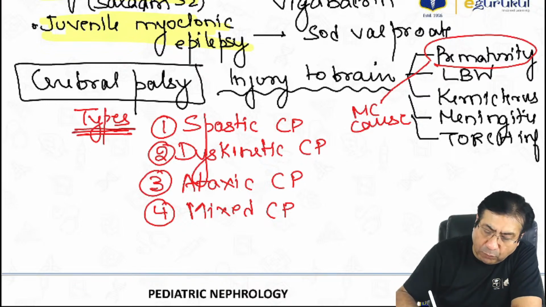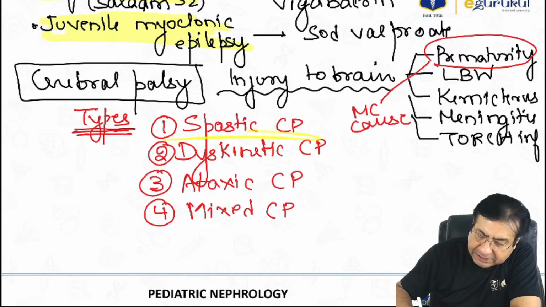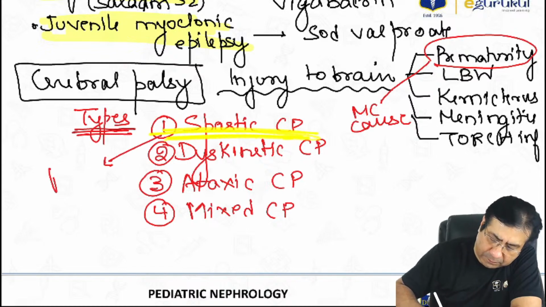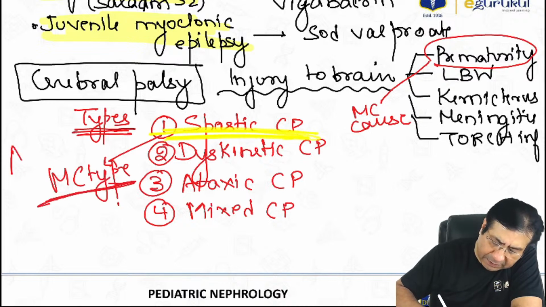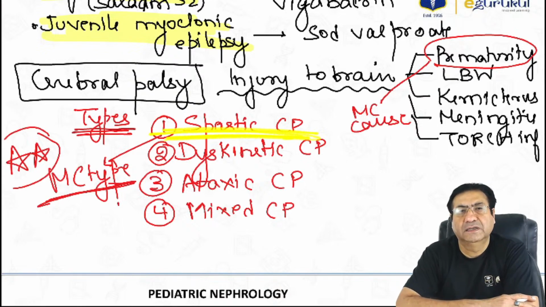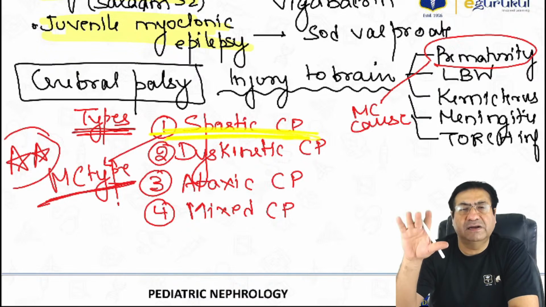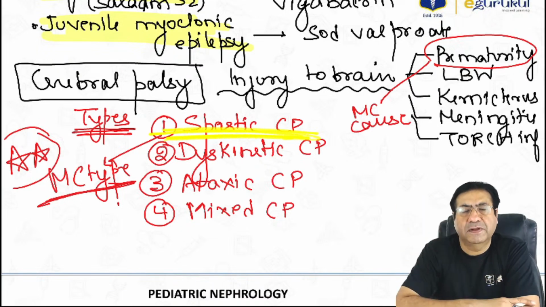Which is overall the most common type seen in children? The most common type of cerebral palsy in children is spastic cerebral palsy. So if someone asks which is the most common type that you see in children, it is spastic cerebral palsy.